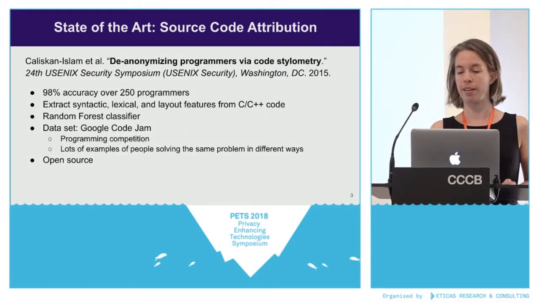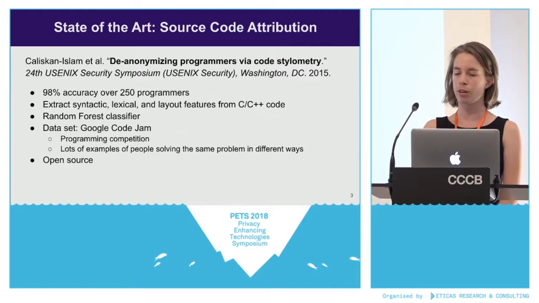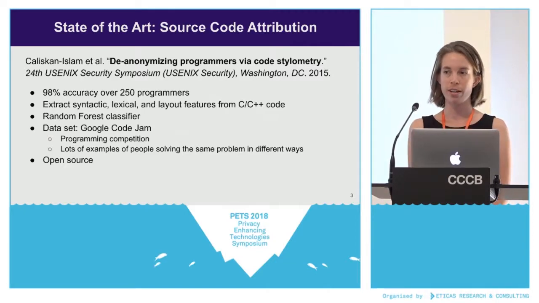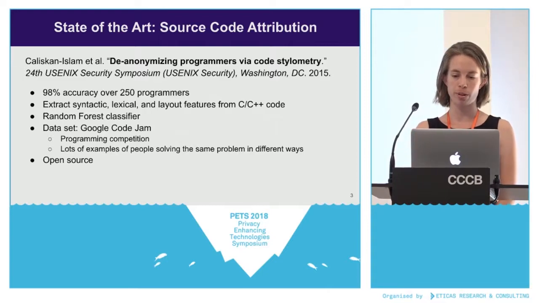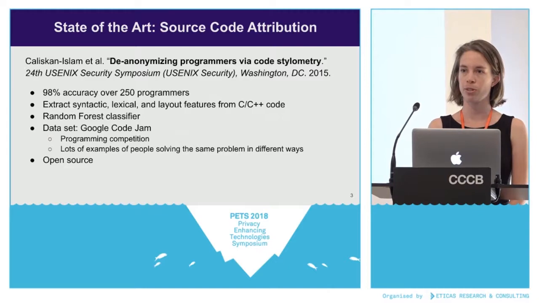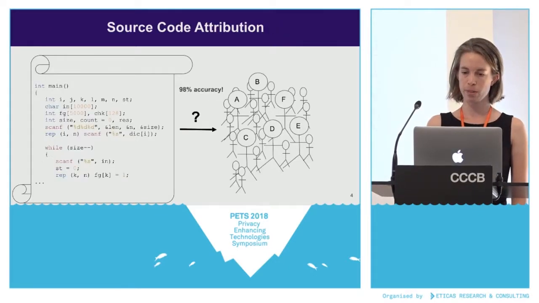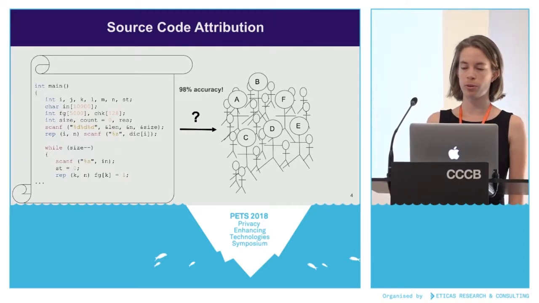In 2015, Caliskan-Islam published a classifier that achieved much higher accuracy over larger groups of authors than anything before, 98% over 250 programmers. And for their dataset, they use Google Code Jam, which is an annual programming competition that's also used by prior works. And we use this as well. So there's this powerful source code classifier.